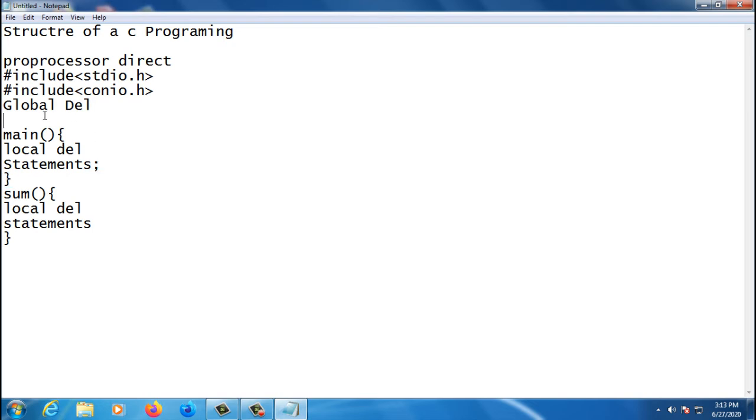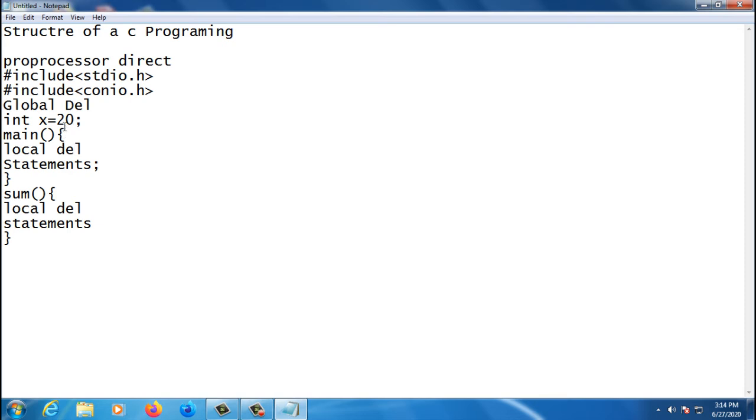When you declare globally, for suppose, let's say int x is going to take the value 20. It means this x value we can access in the main function, and as well as we can access in some other function also, because this variable we declared globally. So that is the only difference between global and local.